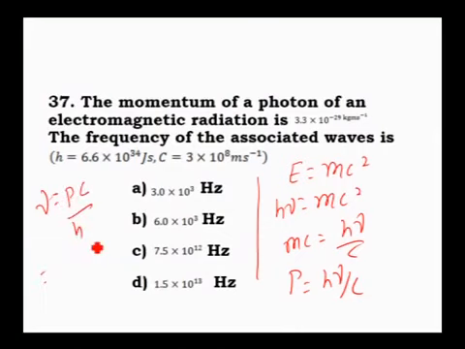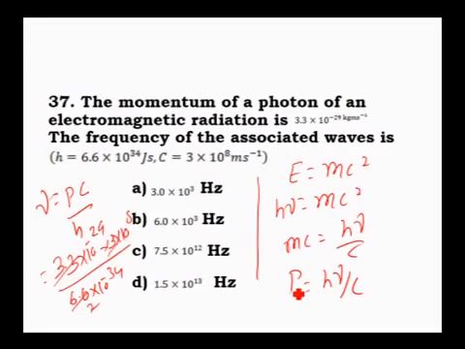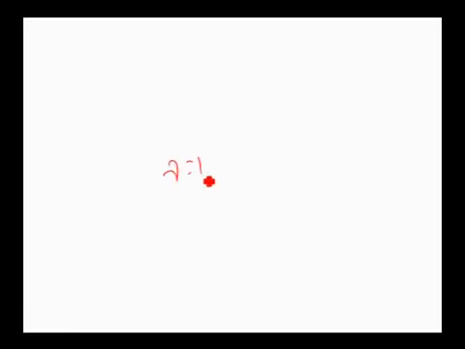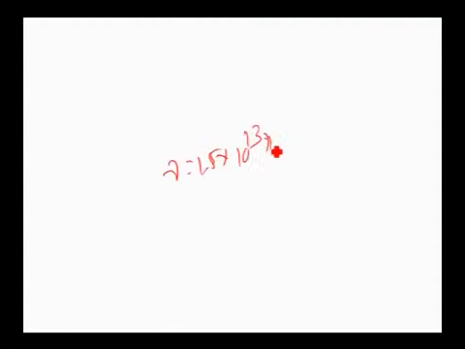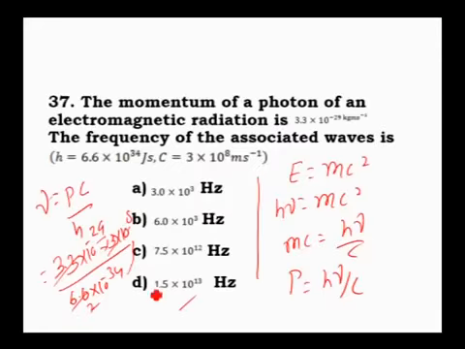Correct? That is equal to momentum, which is given as 3.3 into 10 power minus 29, speed of light 3 into 10 power 8, and h value is 6.6 into 10 to the power of minus 34. Then 3.3 by 6.6 cancels, 3 by 2 is 1.5. Therefore frequency nu is equal to 1.5 into 10 power, numerator power minus 29 plus 8 is minus 21, divided by minus 34, it is 10 power 13. Therefore 1.5 into 10 power 13 hertz. 1.5 into 10 power 13 means it is the fourth option.